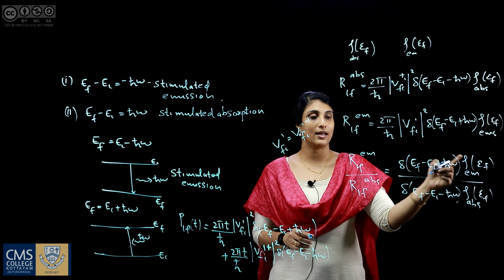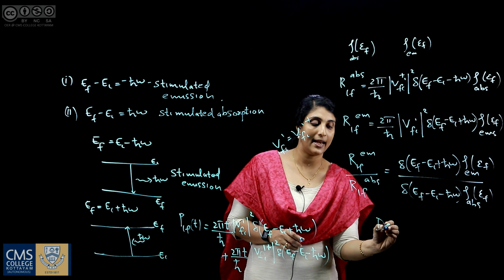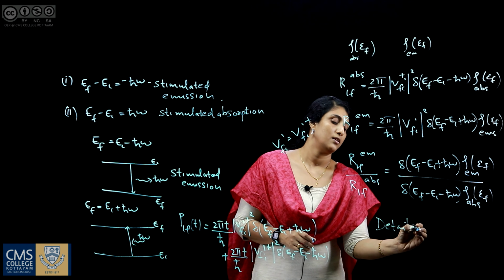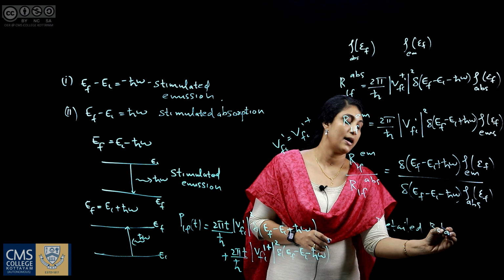This condition is known as the condition of detailed balancing.